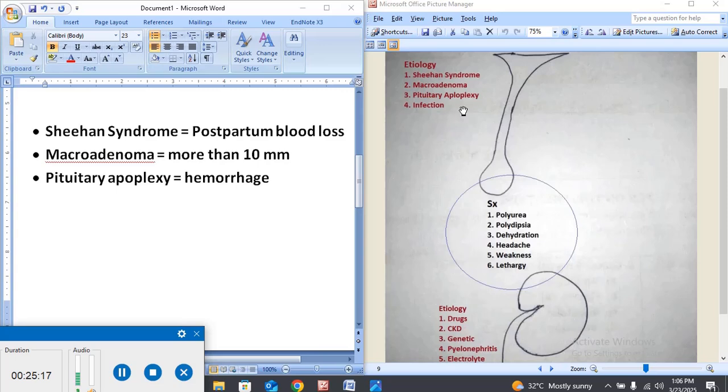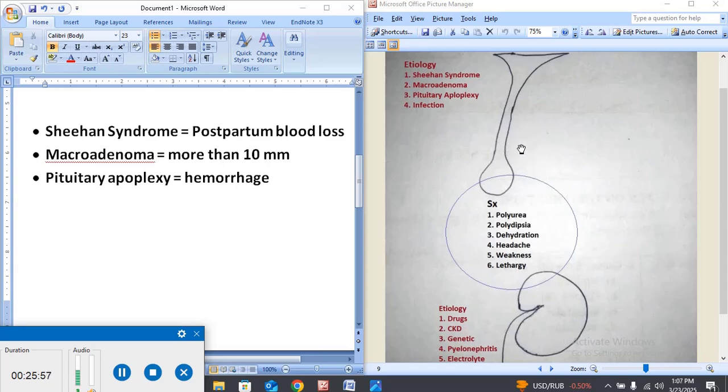Actually, this pituitary gland is present inside a fossa, a cavity of the sphenoid bone that is called the sella turcica. So when the blood vessel ruptures over here, or when the adenoma ruptures over here, this leads to the infarction of this pituitary gland, infarction of this area. The infarction of this gland is called pituitary apoplexy. This is actually pituitary stroke, or pituitary hemorrhage, or you can say pituitary infarction due to the rupture of the adenoma.